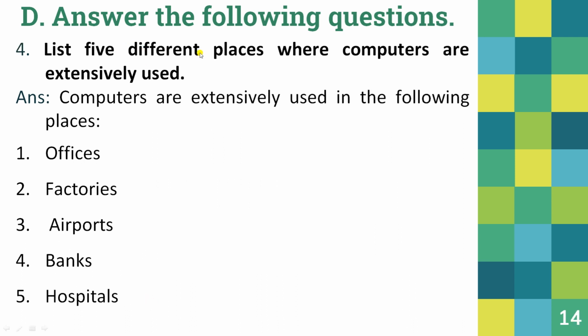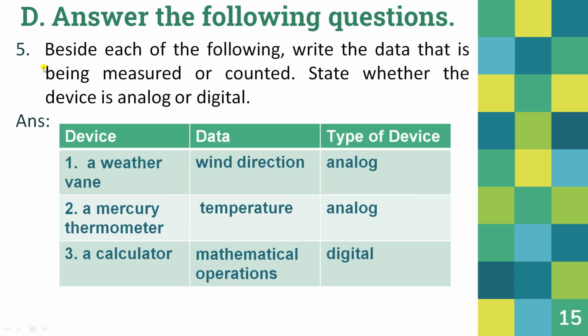List 5 different places where computers are extensively used. Computers are extensively used in the following places. First, offices, factories, airports, banks, and hospitals. Now, fifth question. Beside each of the following, write the data that is being measured or counted and state whether the device is analog or digital. So we have to identify which purpose the device is used for and which type it is.